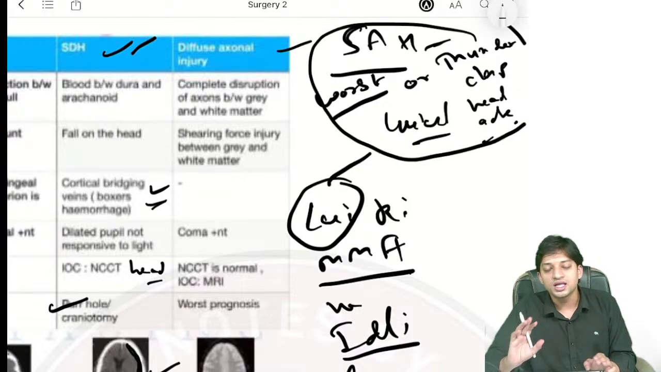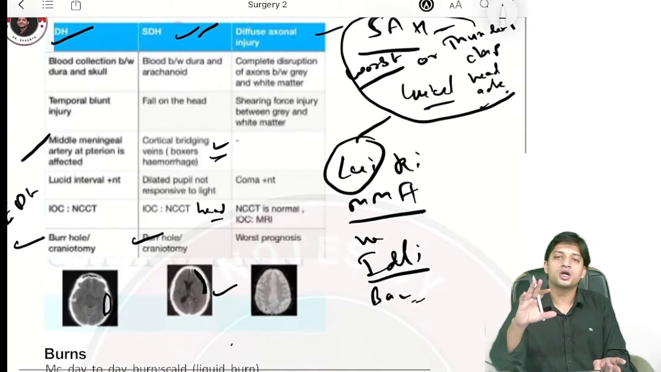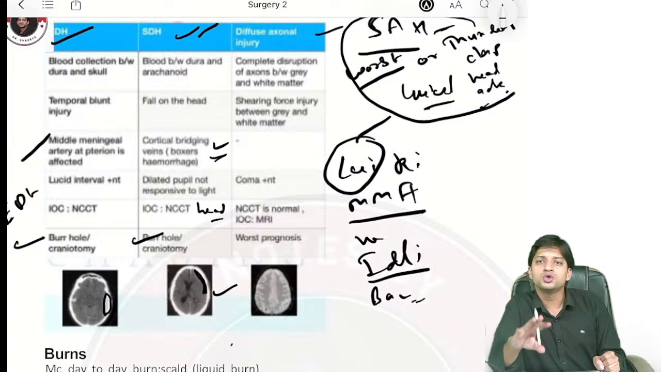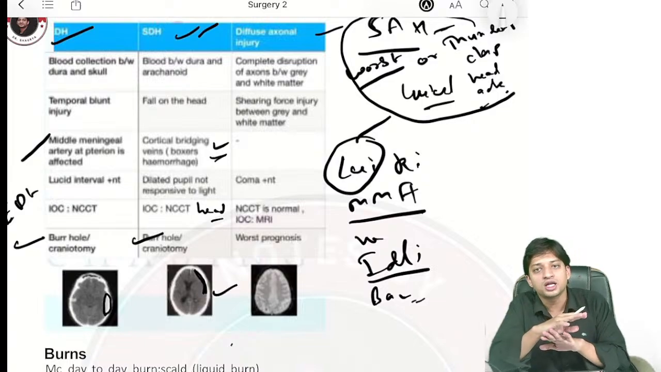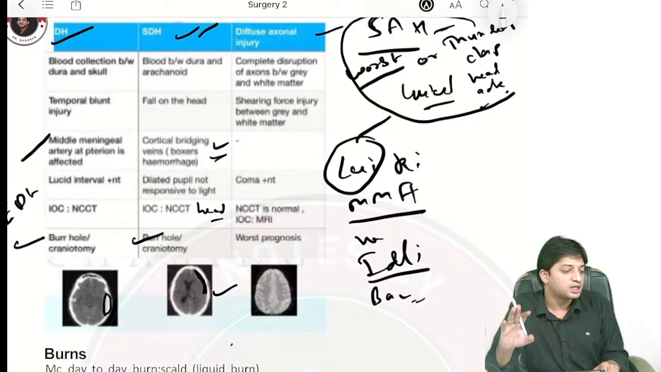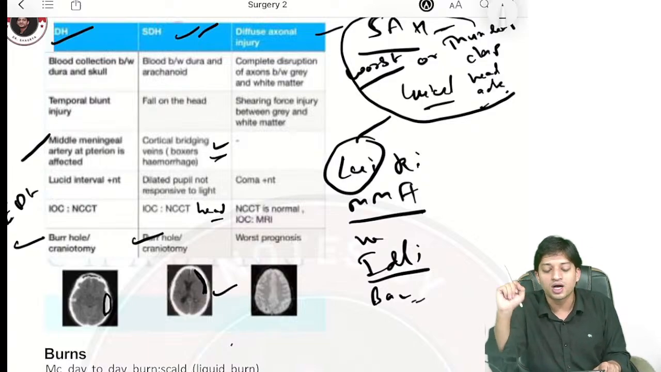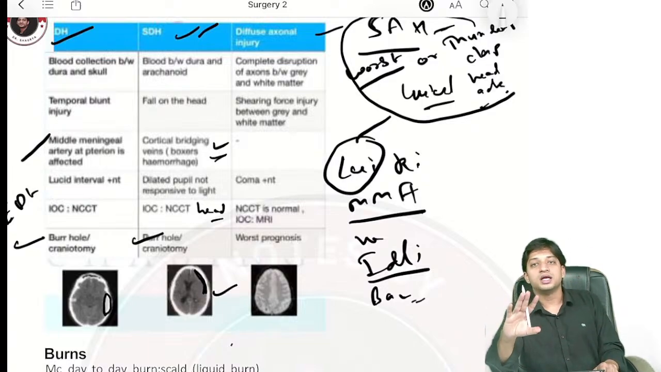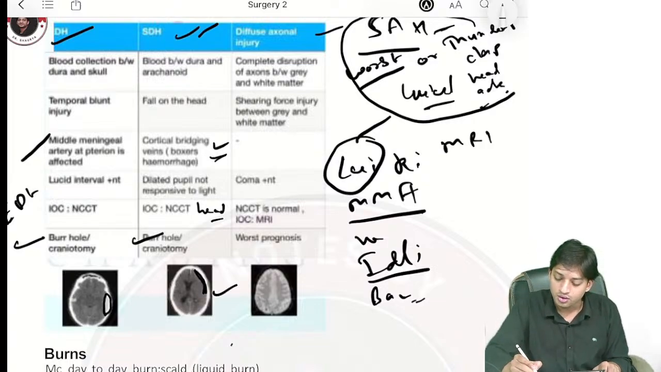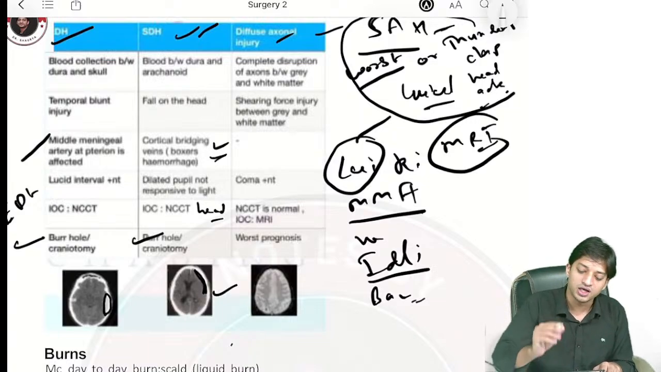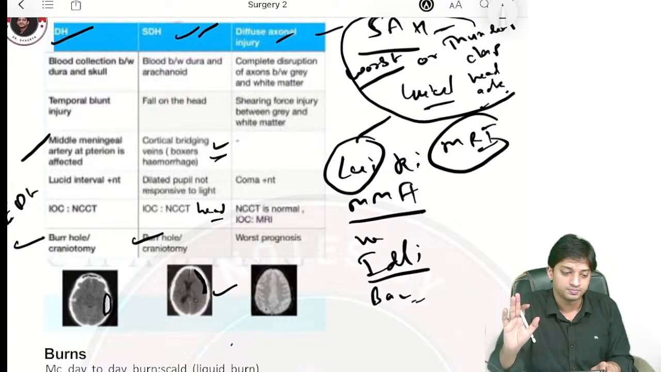Now, one very classical case: they will give you a patient of head trauma who comes to you, and you do the NC-CT head and the finding is completely normal, right? You are unable to find any pathological finding in NC-CT head. Tell me what is the diagnosis. Then what will be the next best step? Your next best step will be to go for MRI. Why? It can be a case of diffuse axonal injury.